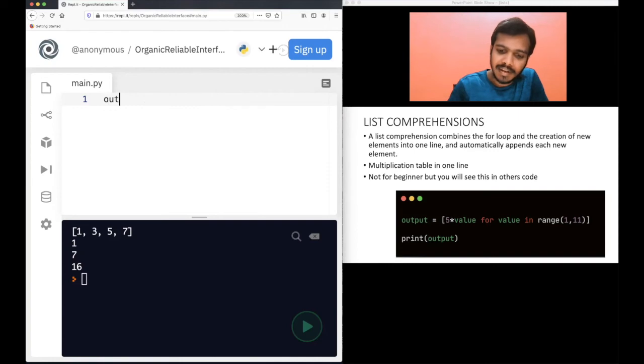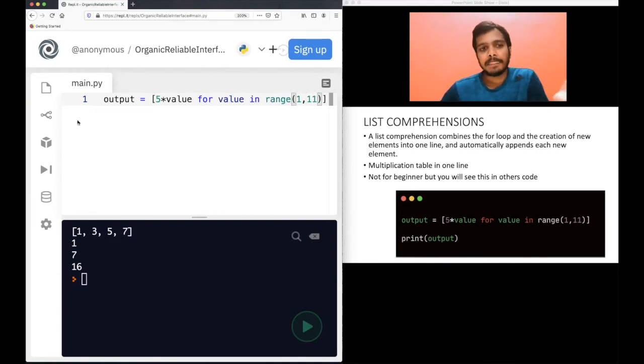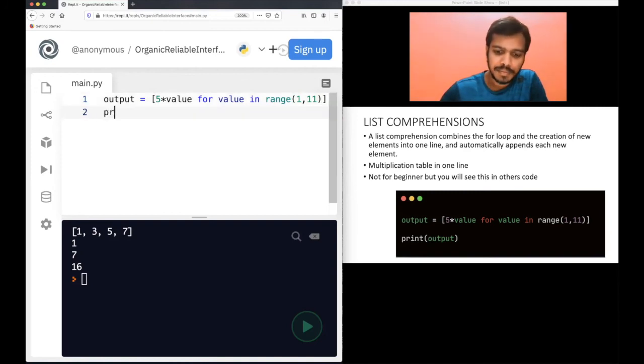So again, I will declare the output variable, the output list in which I want to store this. Of course, in the multiplication of 5 earlier, I was using the output, right? Now I will write all the logic of the code inside this list itself. How? Of course, what do you want to store in this list? If you remember, I want to store 5 into value. I will explain why. Now I want to iterate over for value in range 1 to 11. Let me print output. I'll explain, do not worry. Just print output.